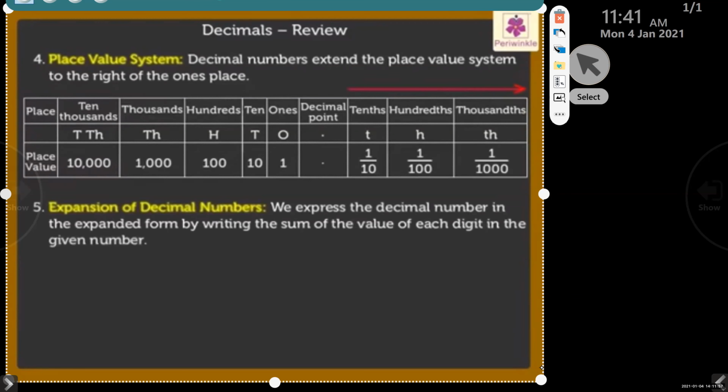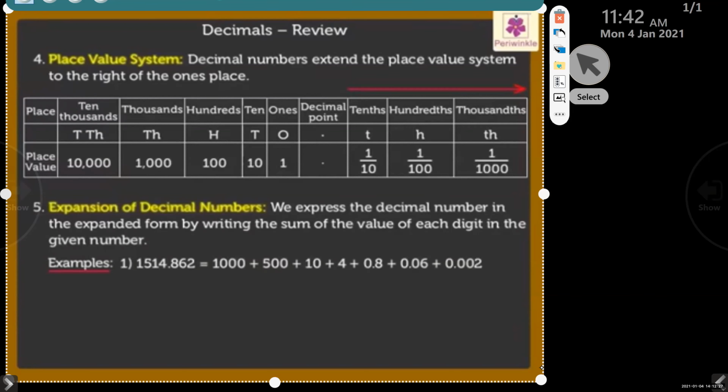The expanded form of 1514.8662 is 1000 plus 500 plus 10 plus 4 plus 0.8 plus 0.06 plus 0.0002.